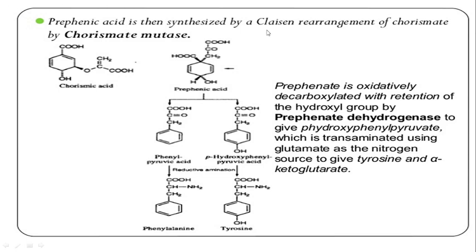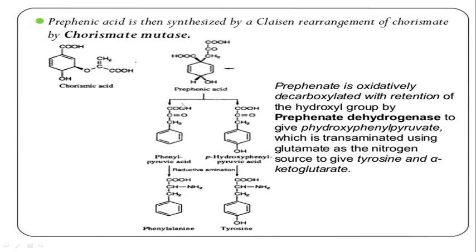Now from chorismic acid, prephenic acid is synthesized by Claisen rearrangement of chorismate. A rearrangement reaction takes place, the Claisen rearrangement of chorismate by chorismate mutase, and chorismic acid is converted into prephenic acid. Prephenic acid is synthesized from chorismate, or chorismic acid.